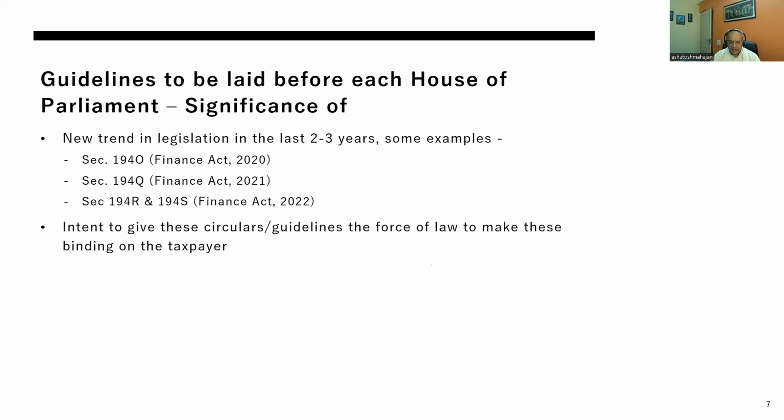Okay, so the significance of the guidelines to be laid before each House of Parliament.